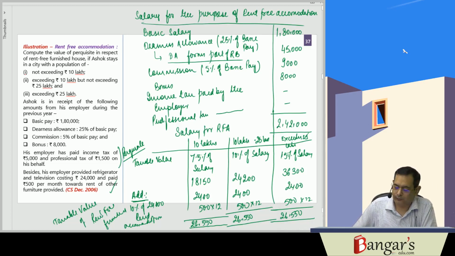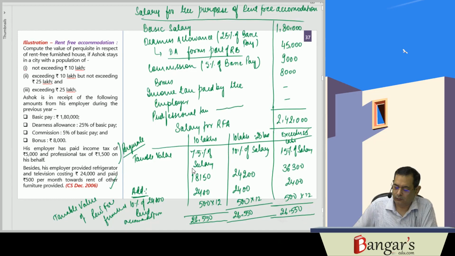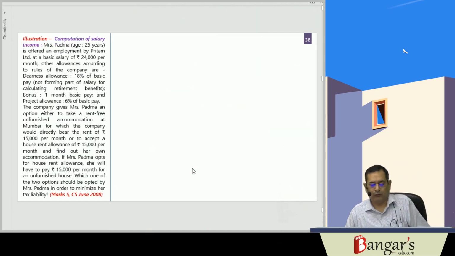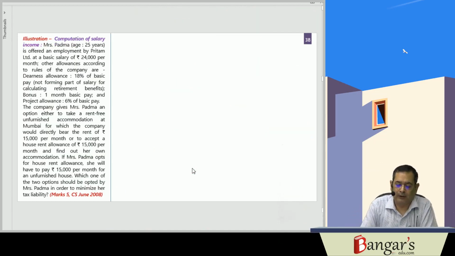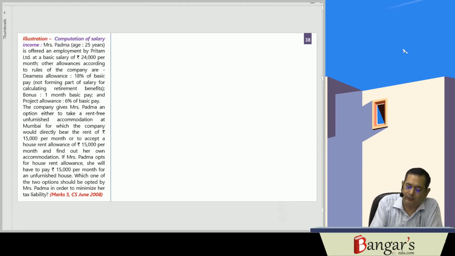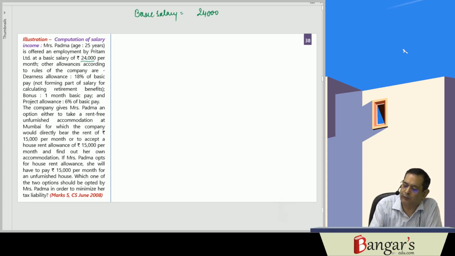Now we will be discussing one more question. Padma, aged 25 years, is offered an employment by Preetham Limited at a basic salary of 24,000 per month. So her basic salary is 24,000 rupees per month.